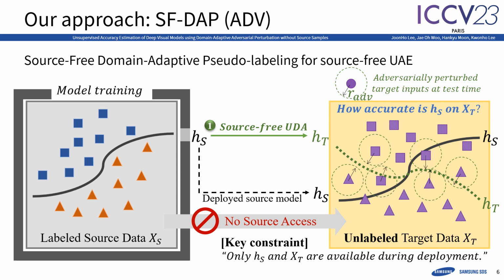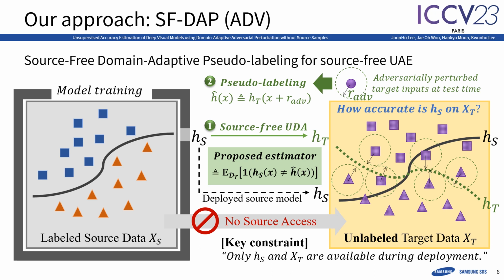For a target sample far away from the decision boundaries, its pseudo-label will mostly agree with its own. But if the sample is close to the decision boundaries, its adversarially estimated pseudo-label may indicate a different class label. This perturbed inference automatically generates pseudo-labels for each data point. These steps form our new source-free UAE framework named SFDA-P-ADV.